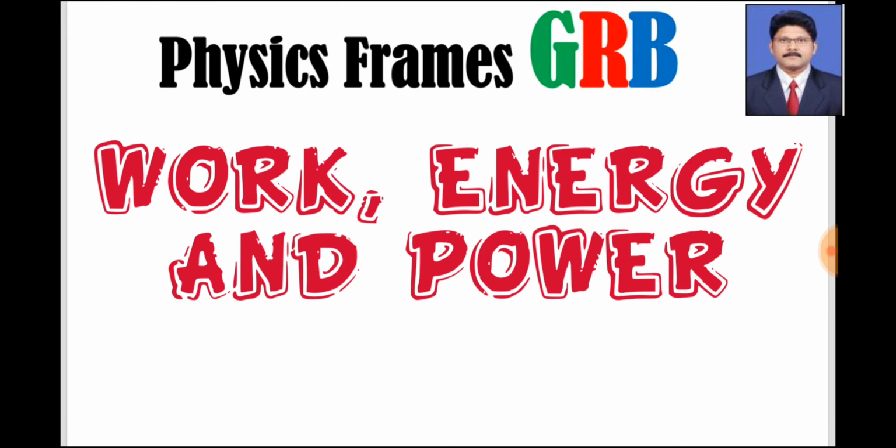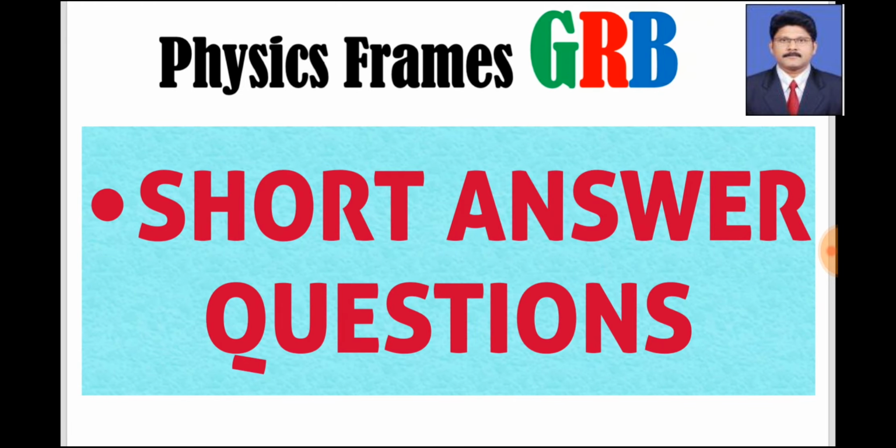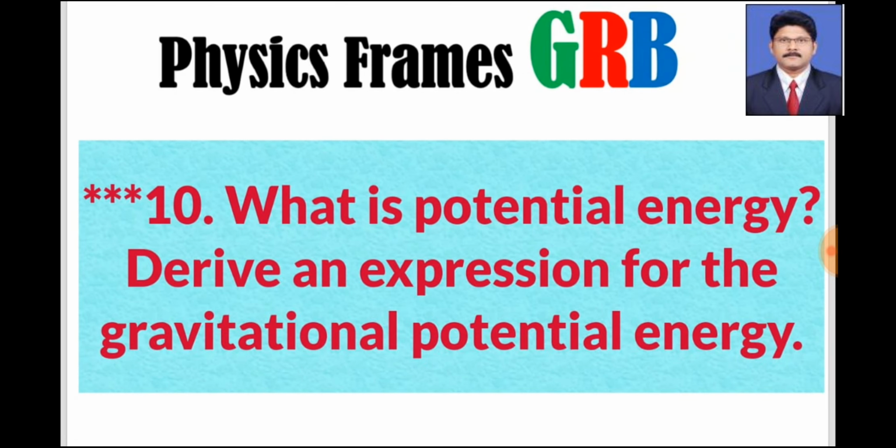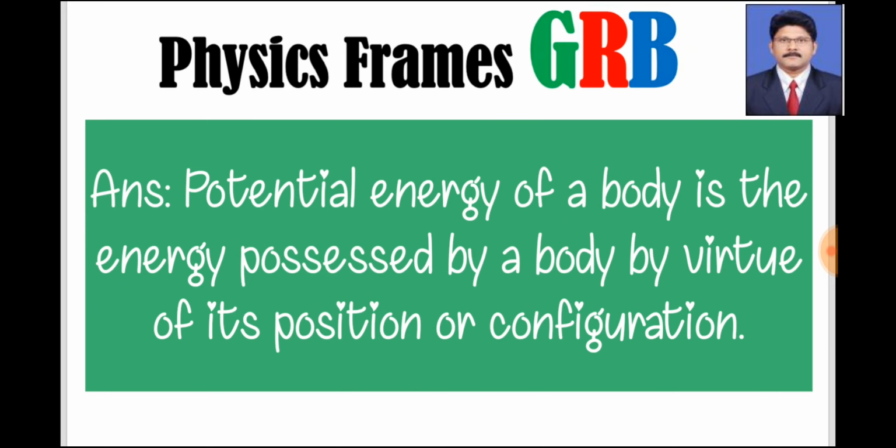Next, work, power, energy. Short answer questions. First one: what is potential energy? Derive an expression for gravitational potential energy. Potential energy of a body is the energy possessed by a body by virtue of its position or configuration. That means if it is at a certain height, it will have potential energy.